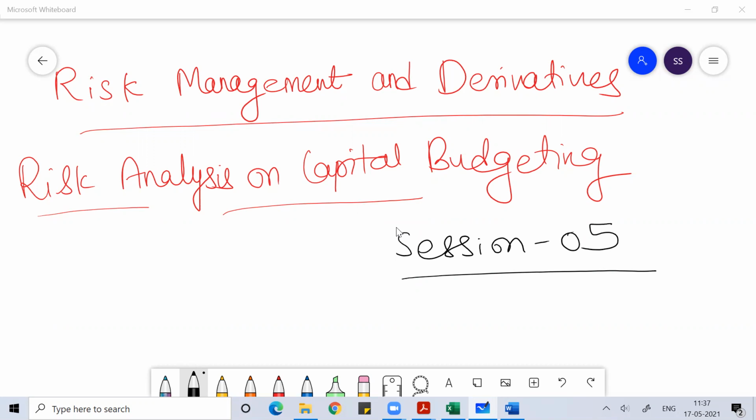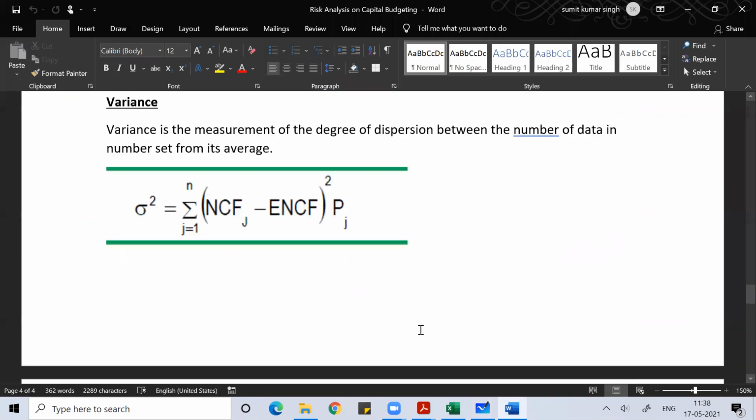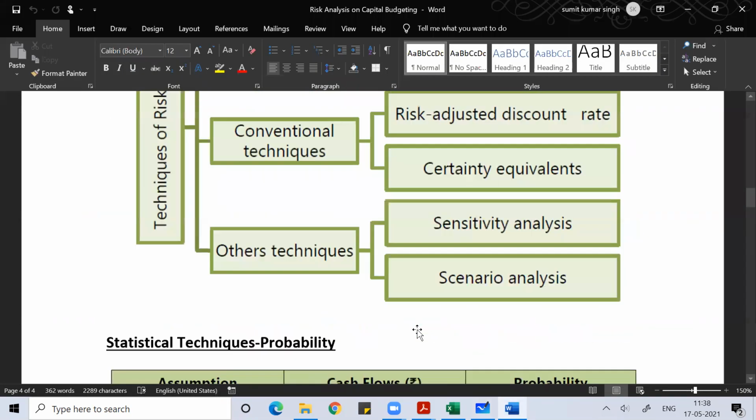So actually, this subject is a mix of two subjects. You have to study capital budgeting from any book of financial management. Plus, you need to study derivatives, and for that, you need to refer to altogether different books. So derivatives will start from the next chapter. Right now, we are focusing on this chapter called risk analysis in capital budgeting. It's again part of risk management only. In this chapter, what we have done so far is up to coefficient of variation.